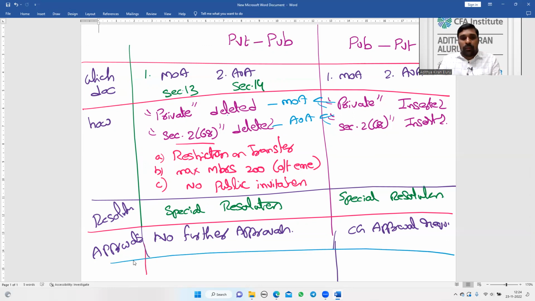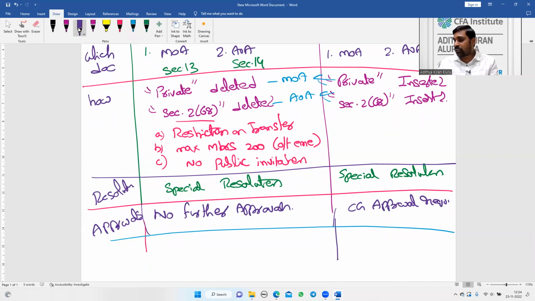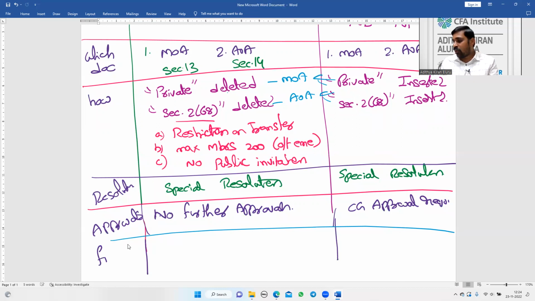Next, after getting this approval, what is the scenario? We have to file the documents with ROC. Filing.